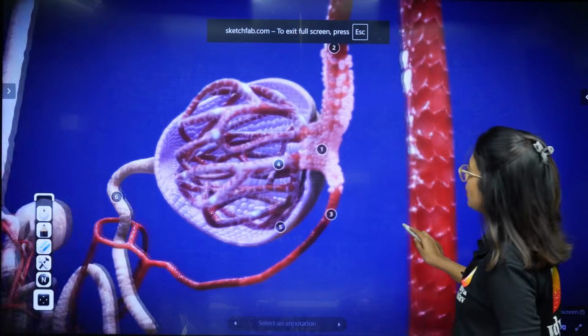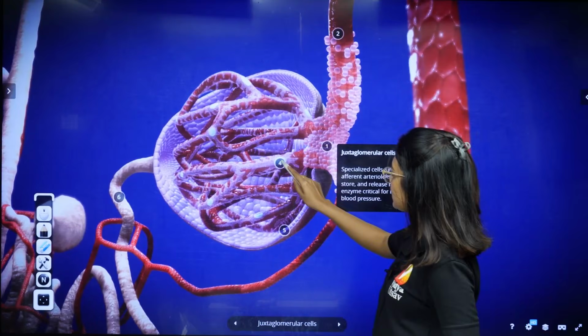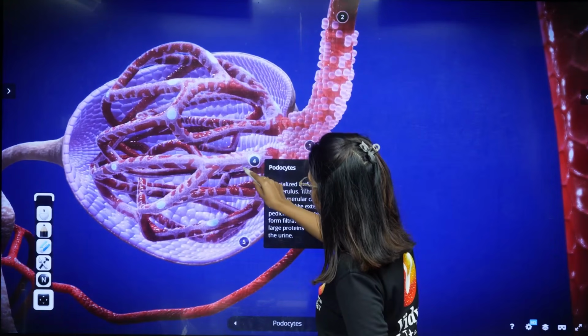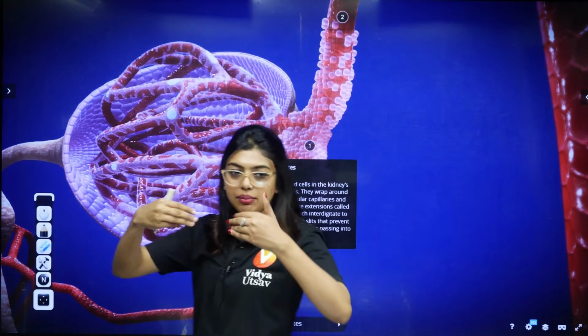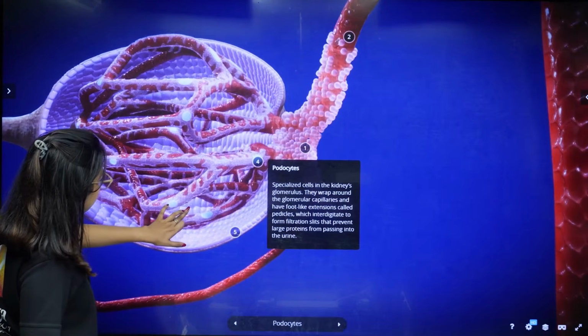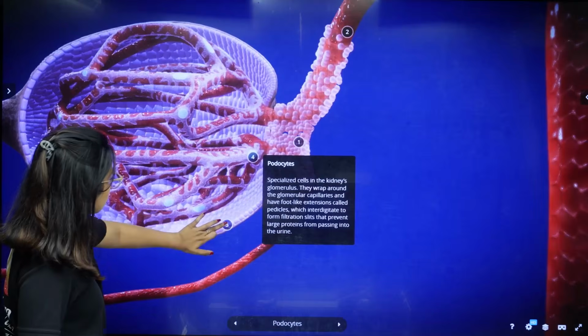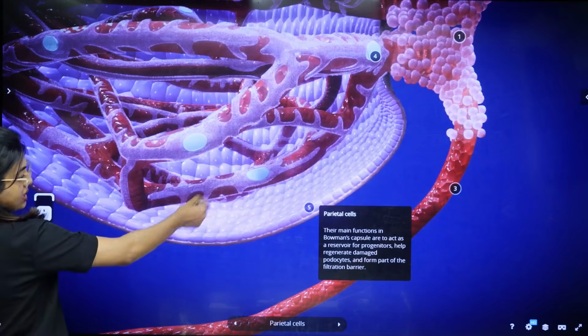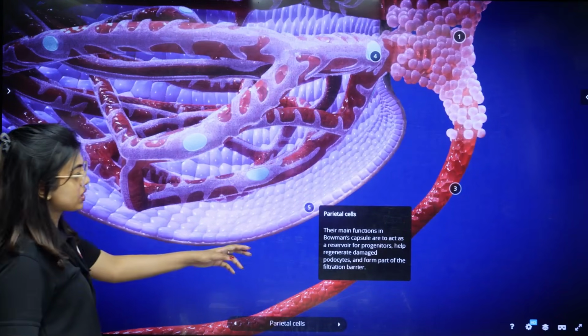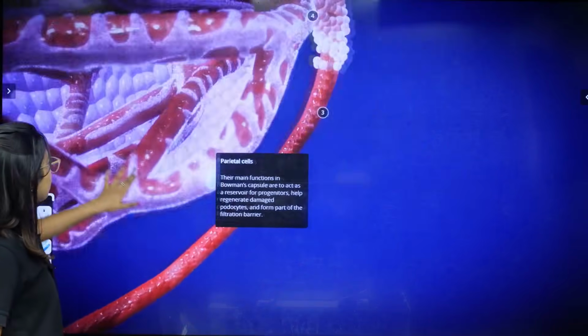So here you can see, no? Here first we have juxtaglomerular cells. Okay, we have the podocytes. Can you see podocytes? They are arranged in an intricate manner, see when I am moving it. Podocytes are specialized cells in the kidney. Then students, here what do you see? The parietal cells, their main function in the Bowman's capsule is to act as a reservoir and regenerate the damaged podocytes. Okay, that is not there for you people.